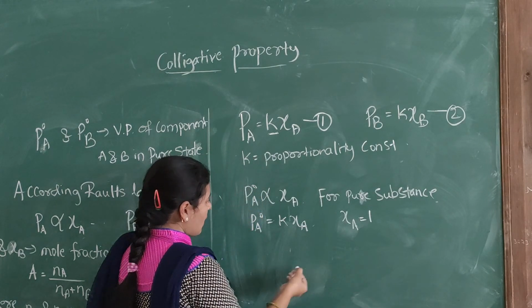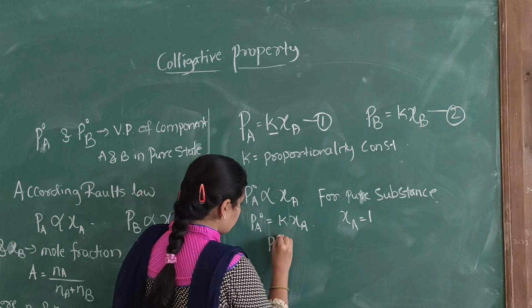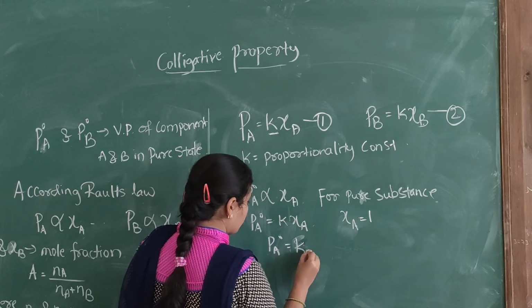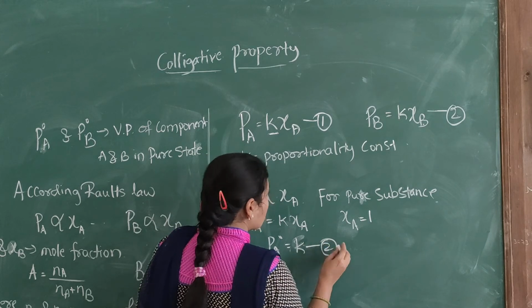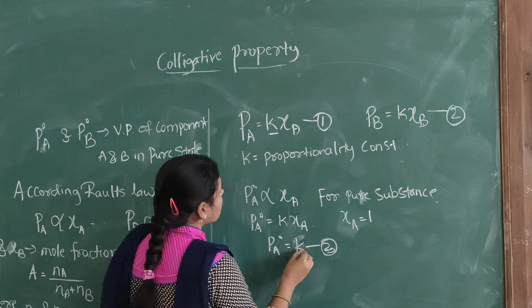So put this value here. P naught A becomes equal to K. Now put the value of K in equation 1.